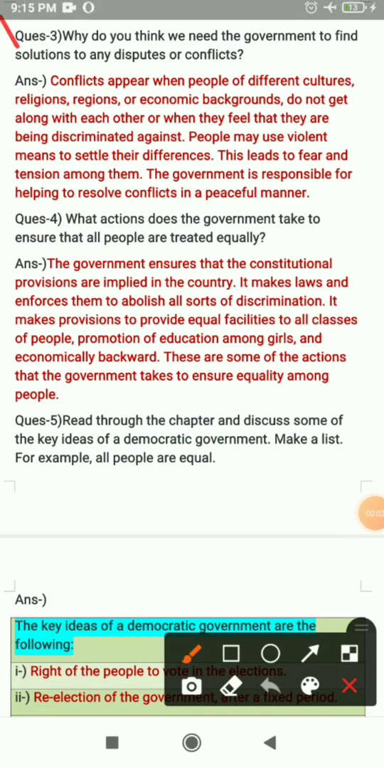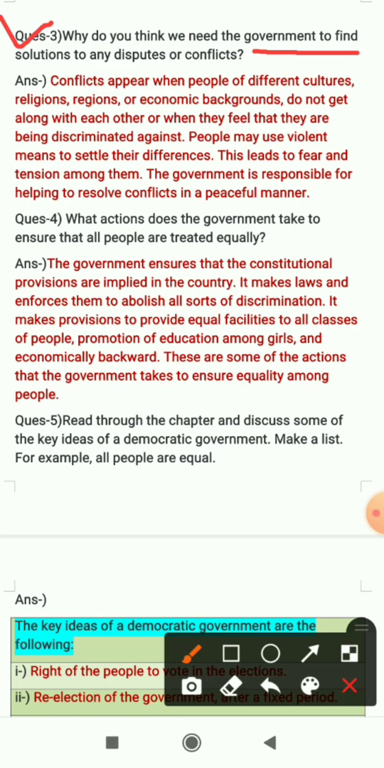Question number 3 is, why do you think we need the government to find solutions to any disputes or conflicts? Conflicts means to fight with each other. So we have to tell why we think that we need the government to find solutions to these disputes or conflicts. Let's see the answer.